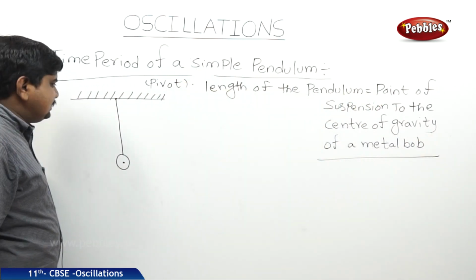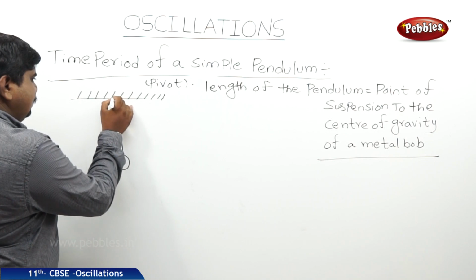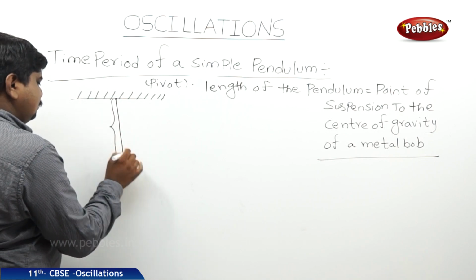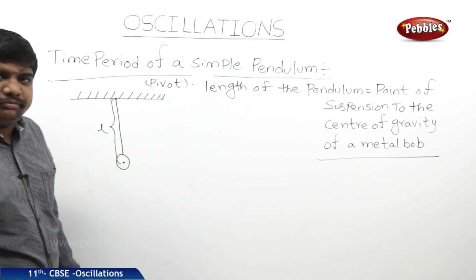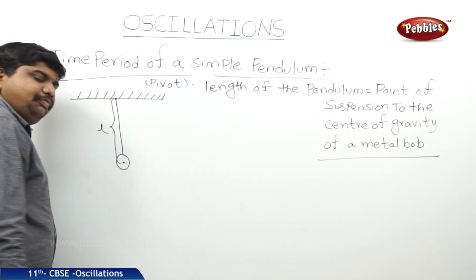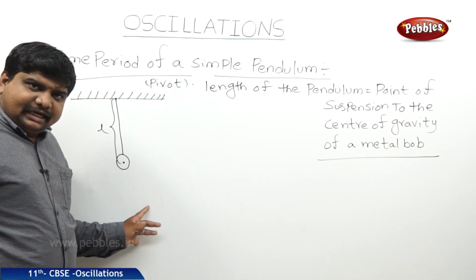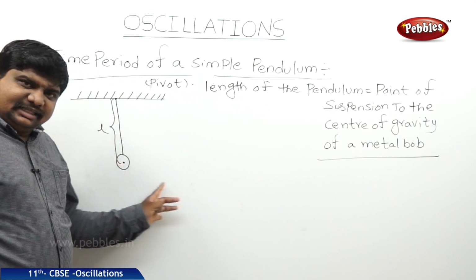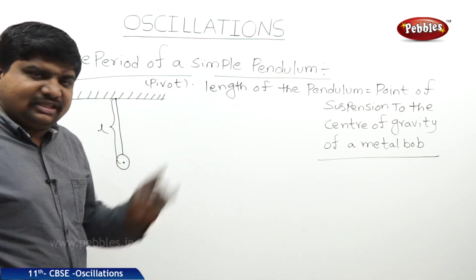So what we can understand, this is L, the length of the pendulum.